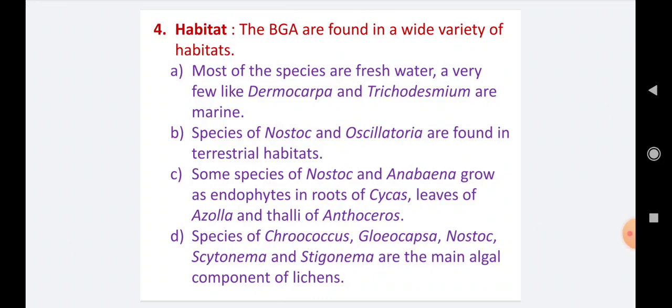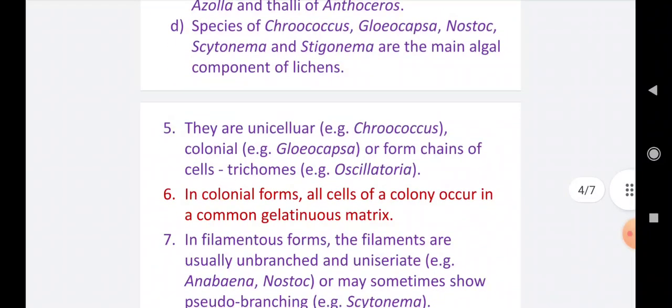Then last one, species of Chroococcus, Gloeocapsa, Nostoc, Scytonema and Stigonema are the main algal component of lichens. As you know, lichen is the symbiotic association of an alga and a fungus. In them, the algal partner is called the phycobiont and the fungal partner is called the mycobiont, and many algae from division Cyanophyta form symbiotic association with fungi and form the lichen thallus.